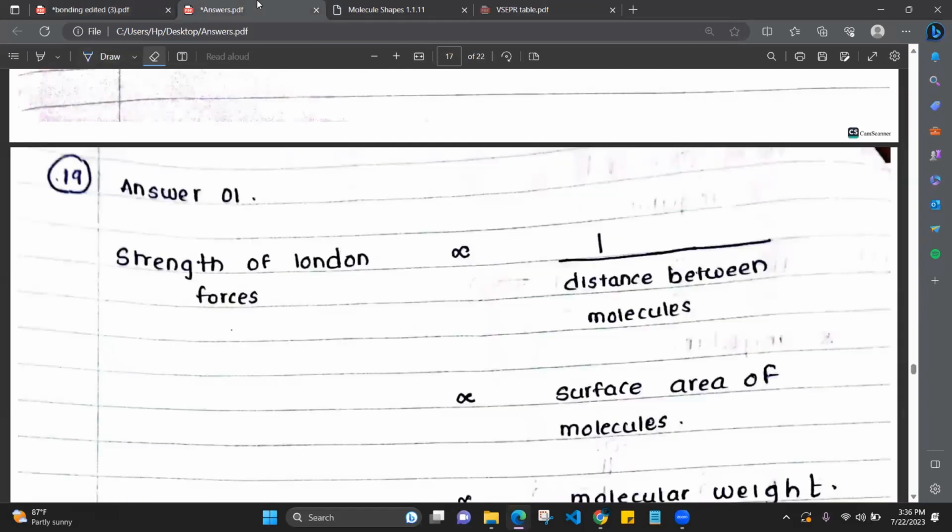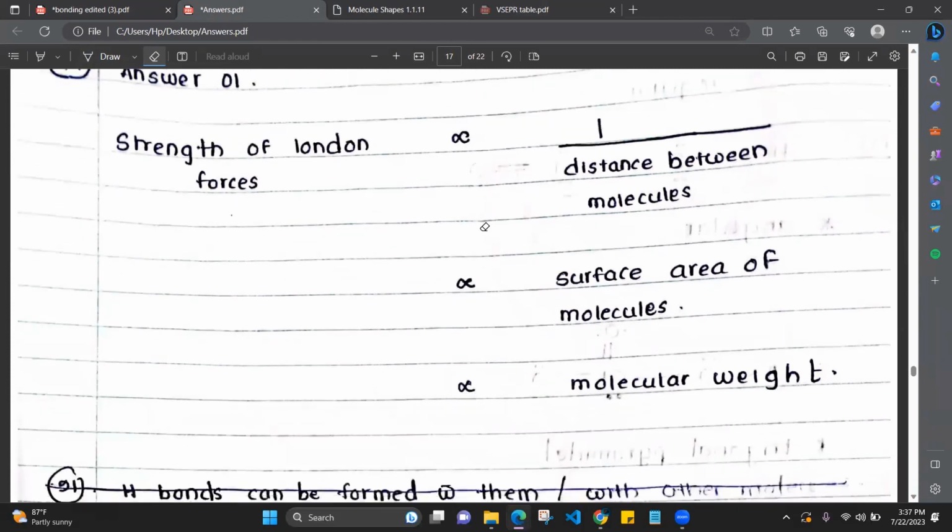That means both have London forces for sure, right? So the strength of London forces depends on the distance between molecules. It is inversely proportional to the distance between the molecules. If two molecules are there, one molecule here, one molecule far away, then the distance between molecules is what? High.